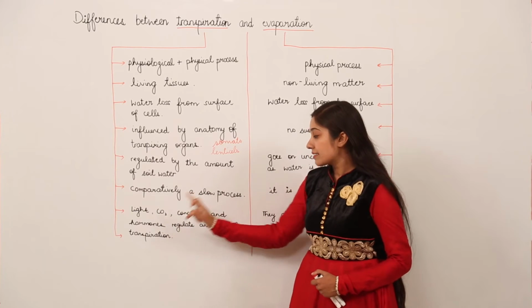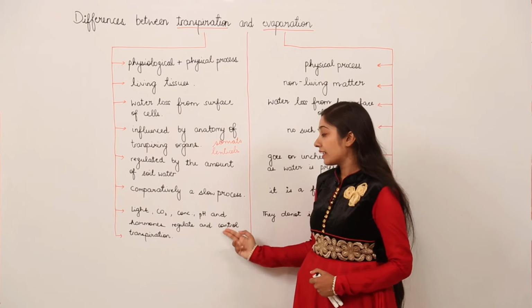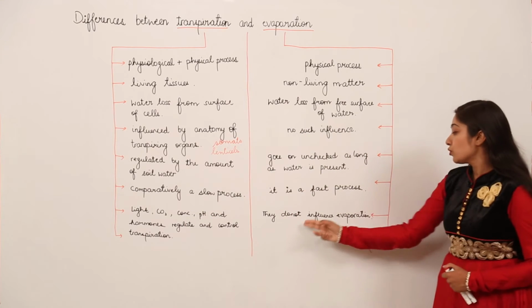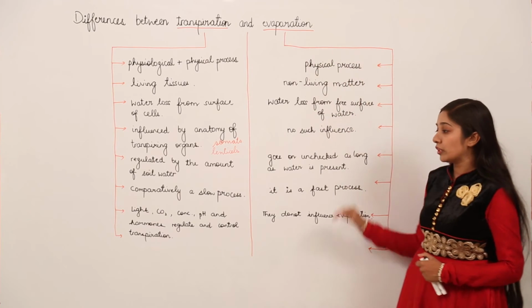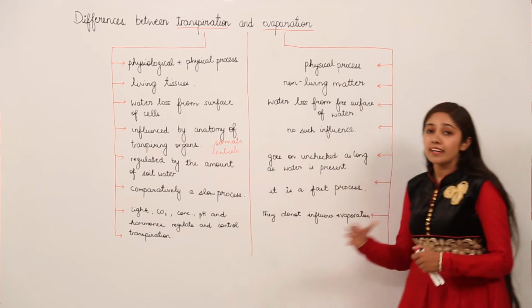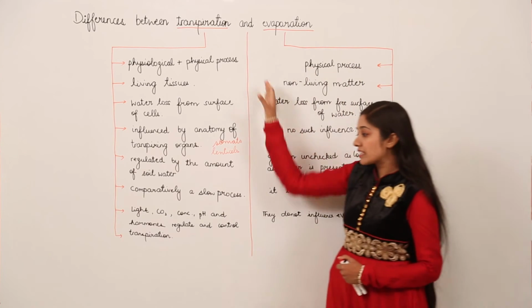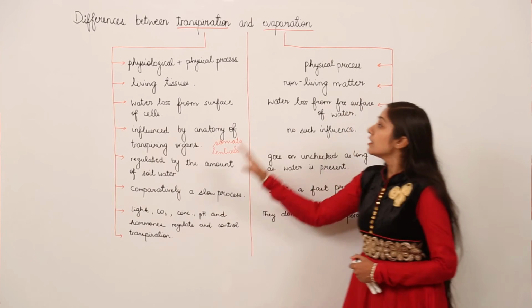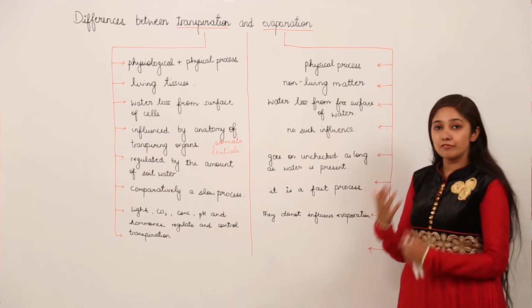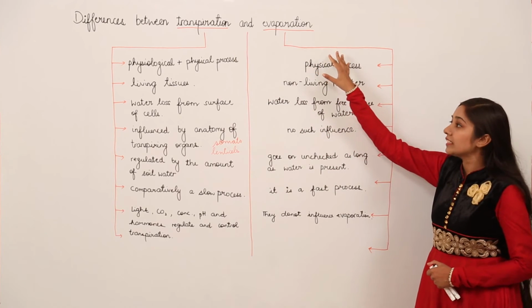Light, carbon dioxide concentration, pH and hormones regulate and control transpiration. They do not influence evaporation. Or you can say, in case of evaporation, light is an indirect factor which is regulating evaporation, but in case of transpiration, light is a direct factor which is regulating transpiration. Okay, so you have a fair idea of what is the difference between the transpiration process and the evaporation process.